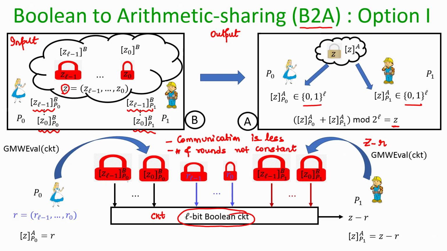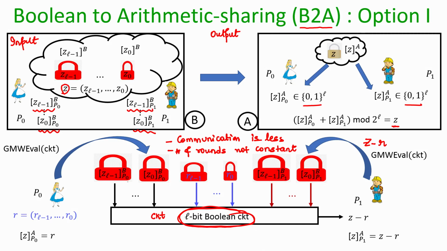Because if we go into the internal logic of this circuit CKT, then its multiplicative depth will be proportional to L, and by multiplicative depth I mean the number of independent layers of AND gates, and for each layer of AND gates the parties need to interact, and the number of layers of AND gates will be proportional to L. So, that is why the number of rounds required here to do this conversion will not be a constant, it will depend on the value of L.